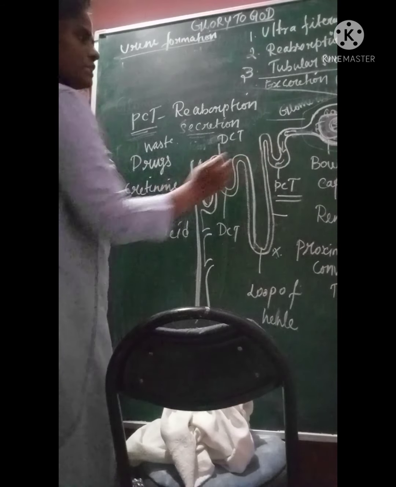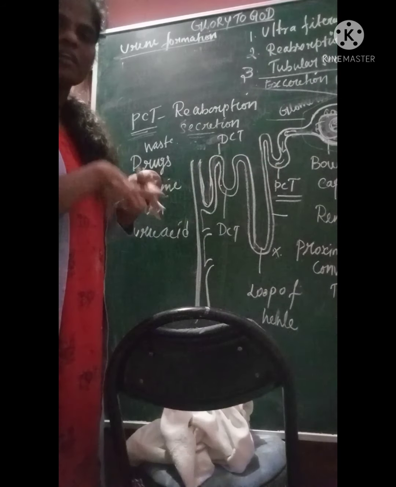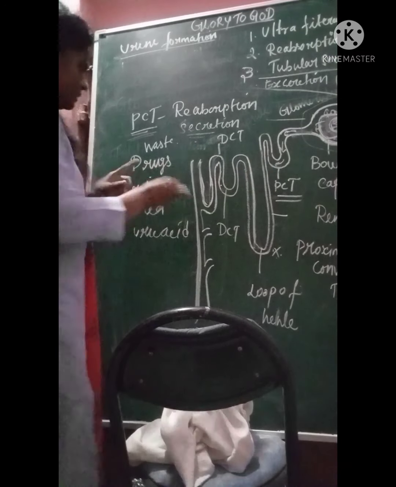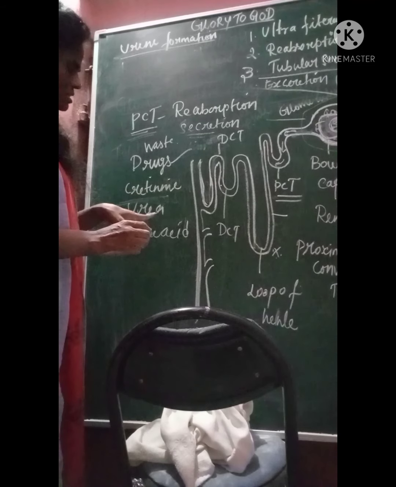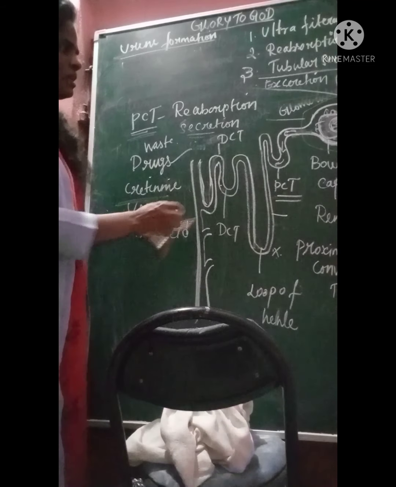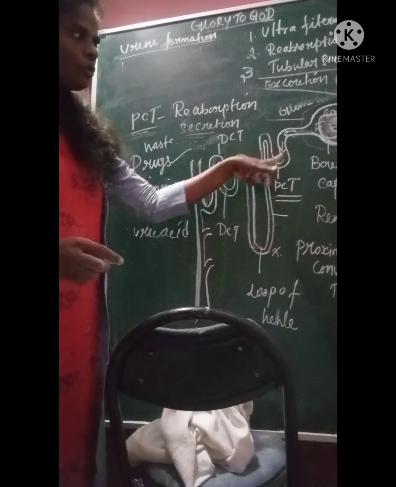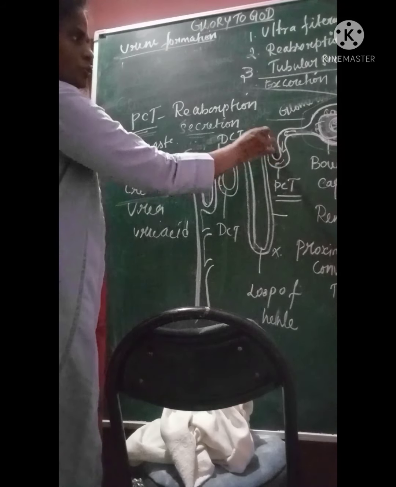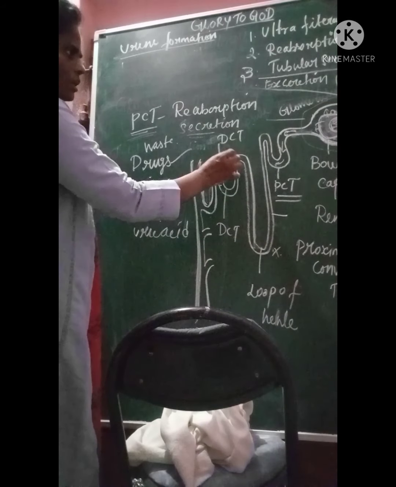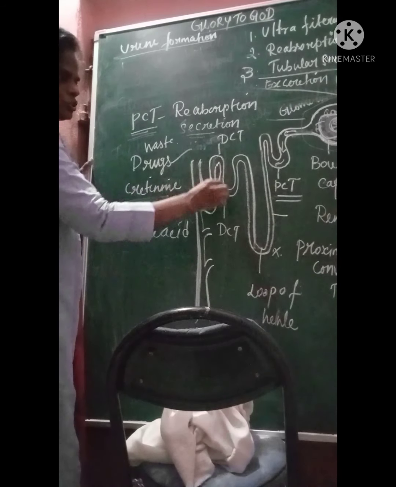Secreted means the tube will not secrete anything. Instead, from the blood, these waste materials of drugs, creatinine, urea and uric acid escape from the blood into the tubule as tubular secretion. That will go as waste. So this is how the glomerular filtrate is passing through the distal convoluted tubule.